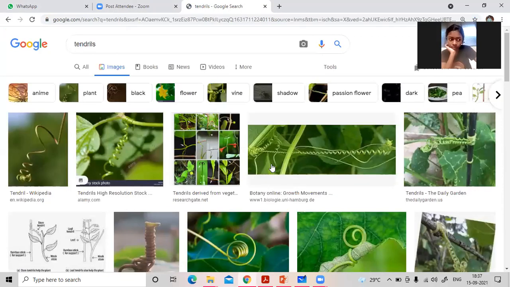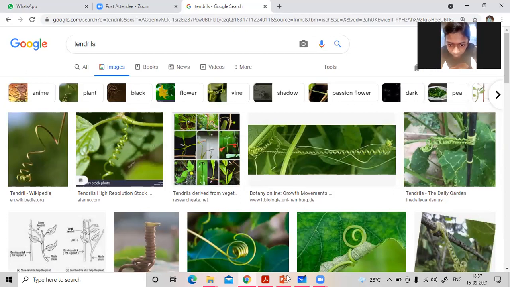See, this is that structure. Can you see now? This spring-like structure is known as a tendril. With the help of tendrils, plants attach to other plants or other substances. Can you see here how the tendril is attached to the other part? Okay, so these are tendrils.